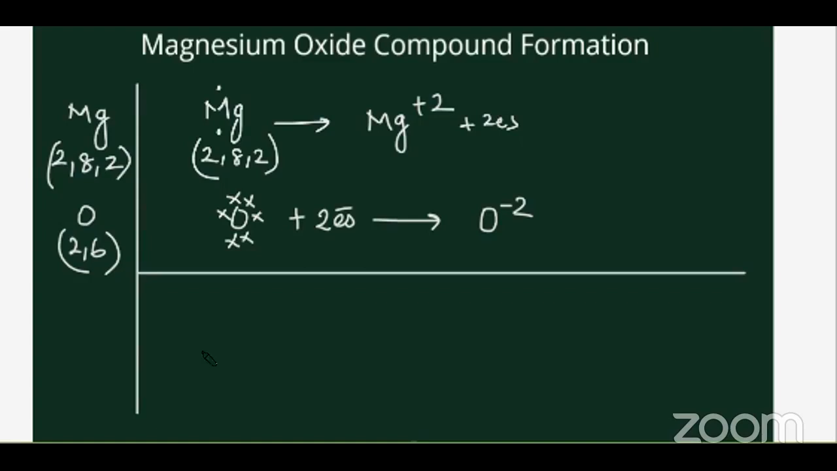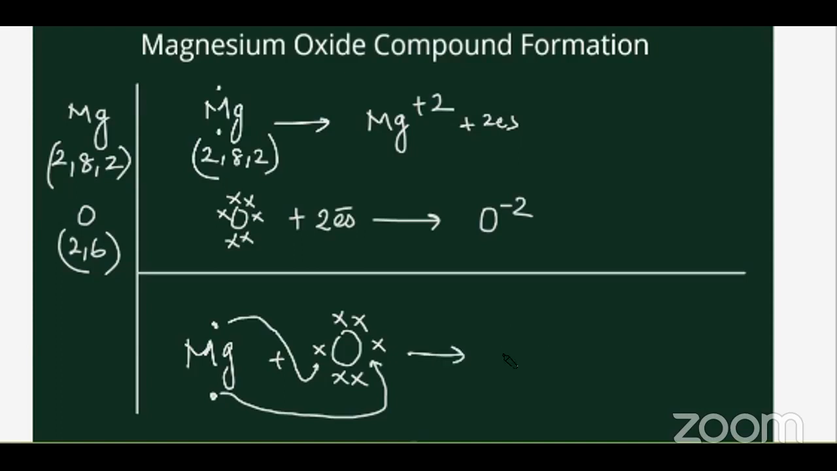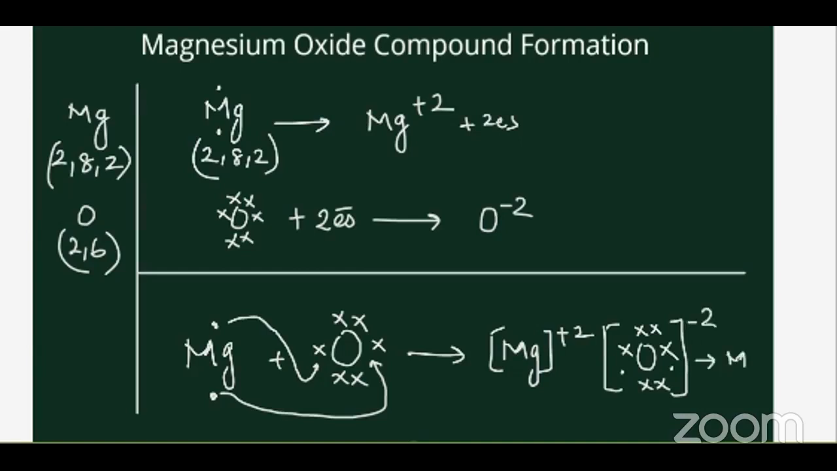Let's draw it. Magnesium, 1, 2, plus oxygen. 1 electron of magnesium comes here. The second electron will come here, right? So that becomes magnesium ion with a positive 2 charge and oxygen with the 2 electrons given by the magnesium, negative 2 charge. So you get MgO. Right?